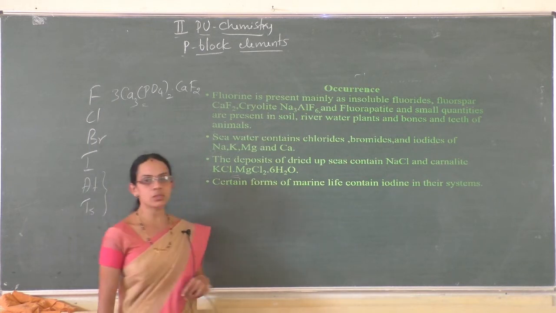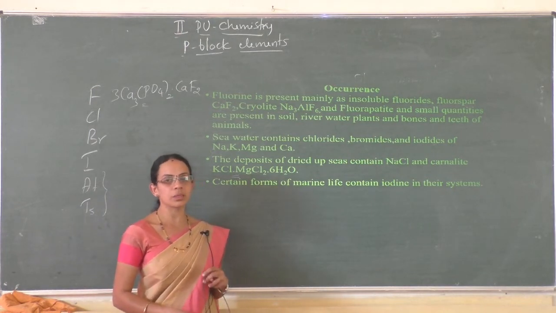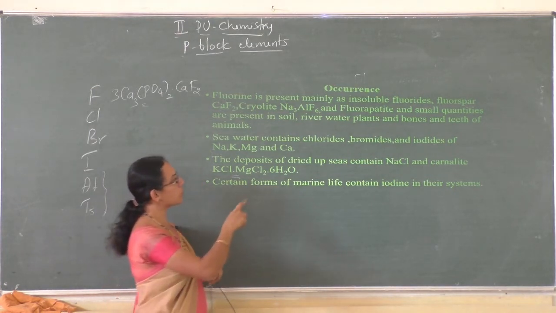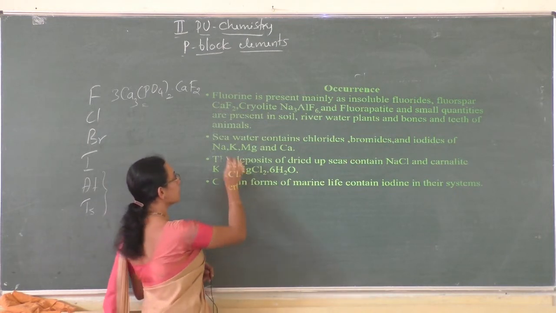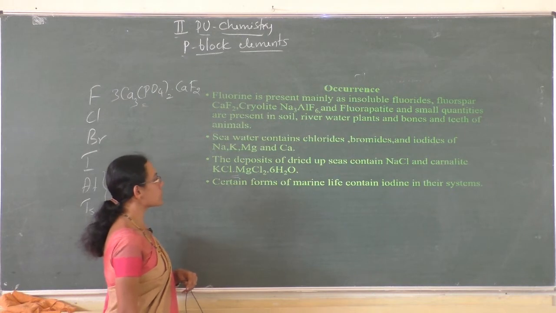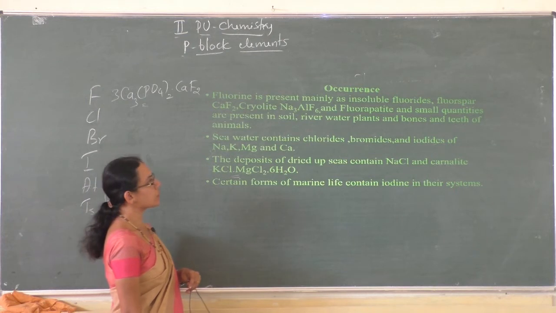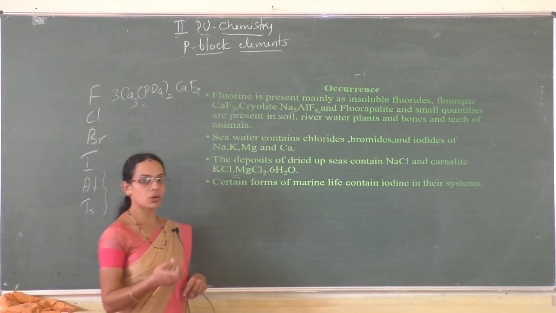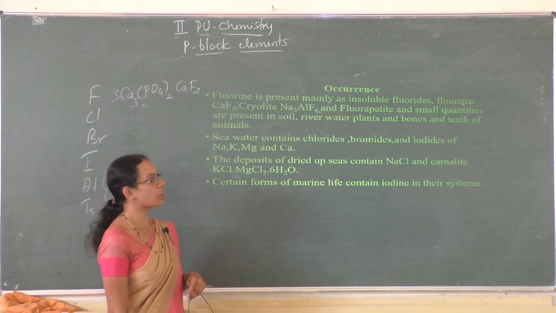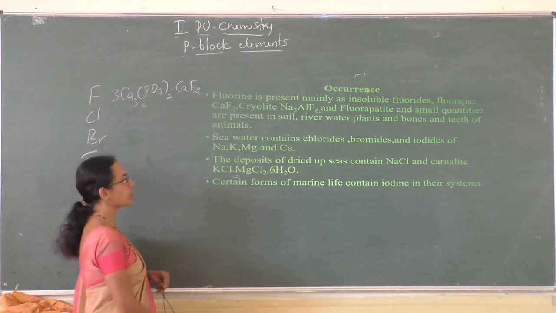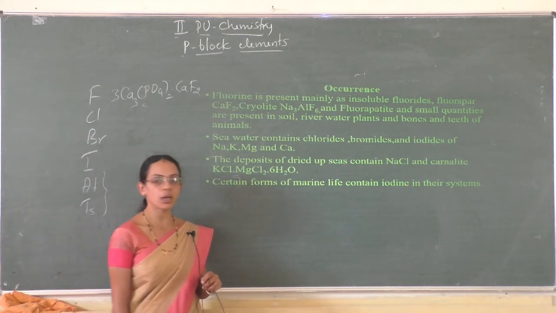So these are the occurrences of group 17 elements. The major source of group 17 elements is the sea, right? Because sea water contains chlorides, bromides and iodides. All the halogens are available there in the form of sodium, potassium, magnesium and calcium salts. But fluorine is mainly present in the form of insoluble fluorides, and in organic systems it is present in soil, river water, plants, and bones and teeth of animals. Certain forms of marine life or seaweeds also contain iodine.